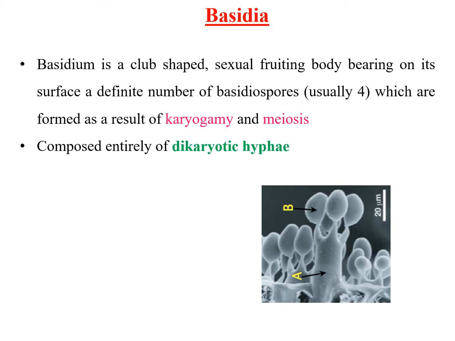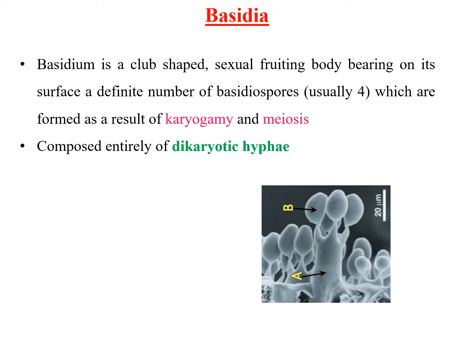What is basidium? Basidium is a club-shaped sexual fruiting body bearing on its surface a definite number of basidiospores, which are formed as a result of karyogamy and meiosis and composed entirely of dikaryotic hyphae.